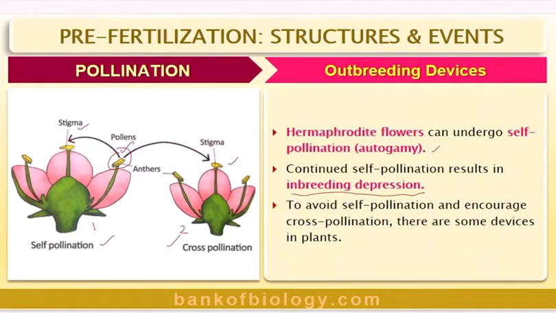Generation after generation, say 5 to 6 generations, if there is self-pollination, then the genome will lose its vigor. So the future generations will not have as good or high qualities compared to ancestors. This we call inbreeding depression.